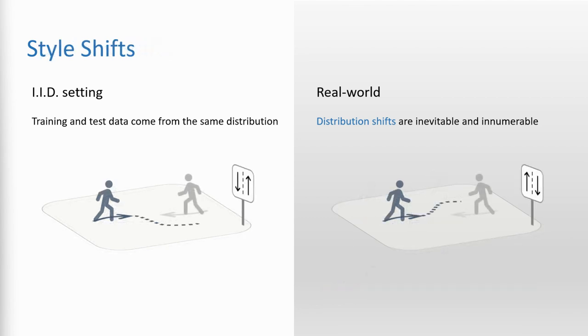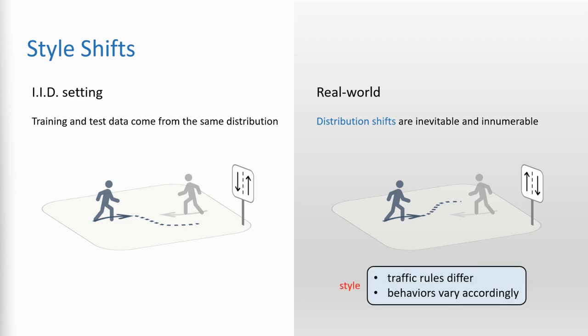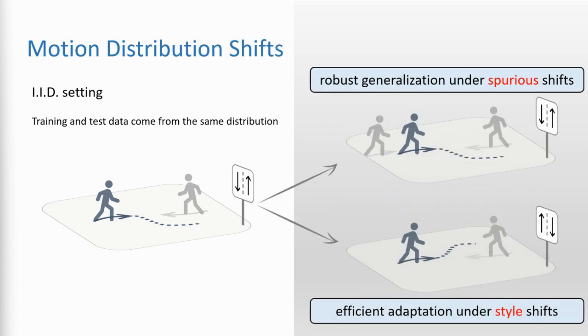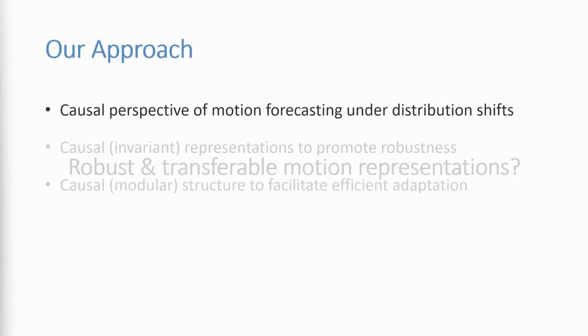Another common type of distribution shift arises from the change of motion styles, for example, the left or right hand traffic preference, which often has a strong influence on the motion behaviors. Given the variety of distribution shifts that may occur at test time, it is crucial for forecasting models to robustly generalize to novel situations of spurious features, and efficiently adapt to new motion styles. So how can we achieve this goal? In this work, we aim to promote the robustness and reusability of motion representations from a causal perspective.